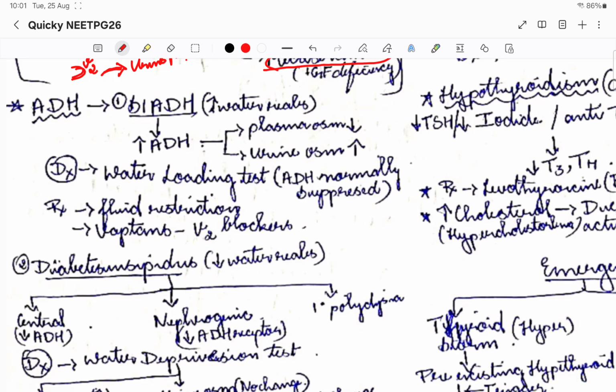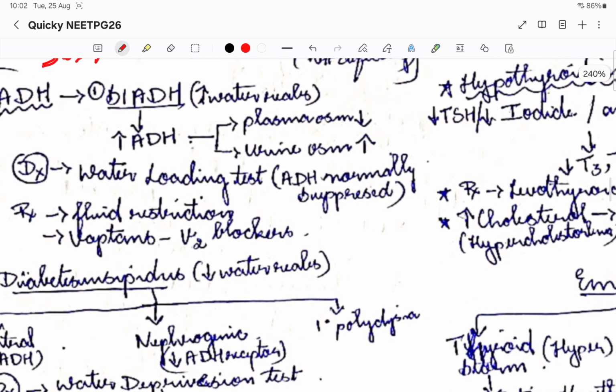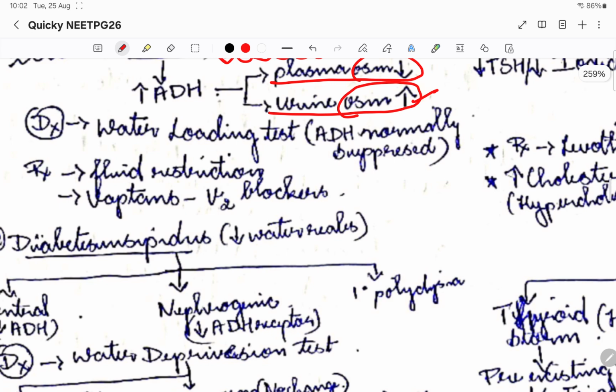Suppose there is a pathology. There are two types of pathology. Either there might be increased ADH secretion, or there is no ADH secretion. Let us see how the two pathologies happen. SIADH, the syndrome of inappropriate antidiuretic hormone, means there is increased ADH. So there will be increased water reabsorption from the kidney. That is where the plasma osmolality will be decreased and urine osmolality starts increasing. The concentration of urine will be increased, as there is no water to dilute it. So the body starts storing plasma volume.